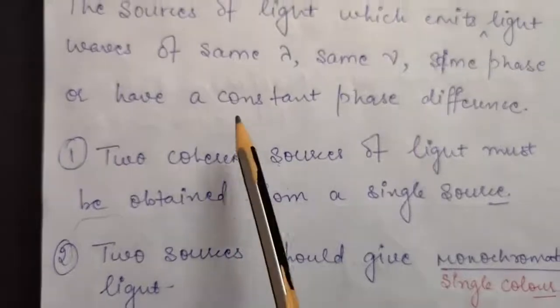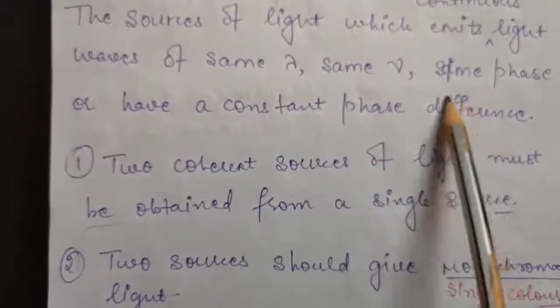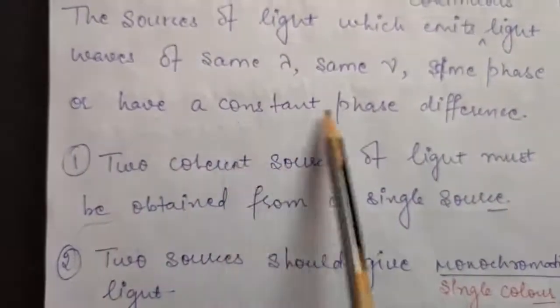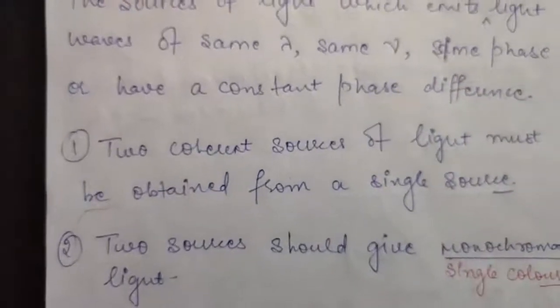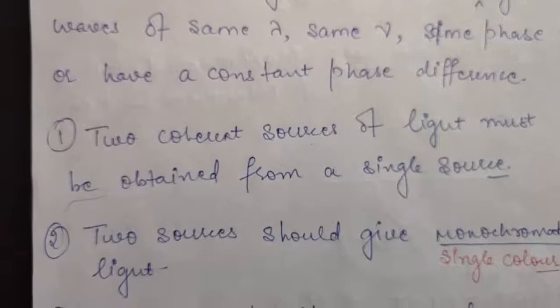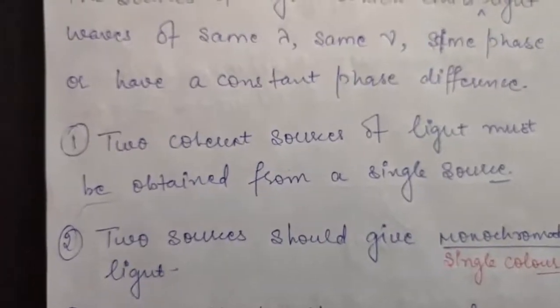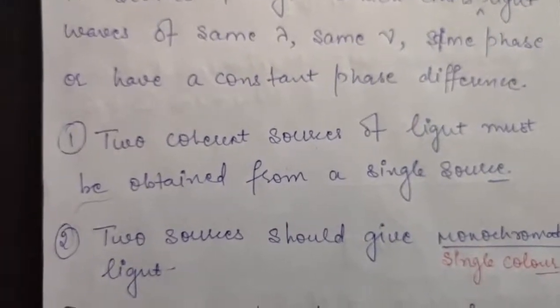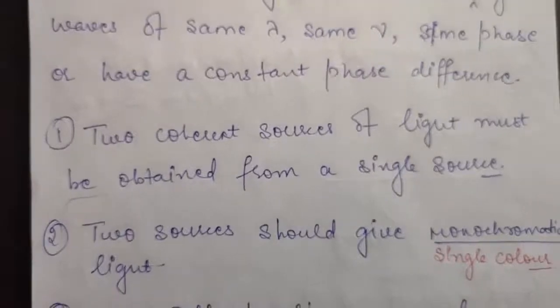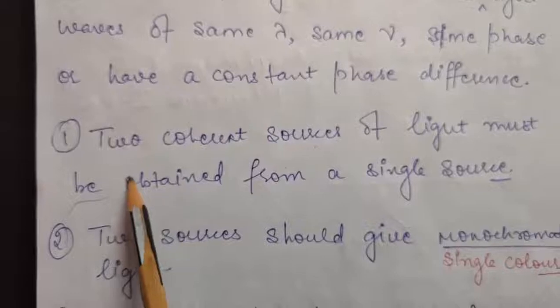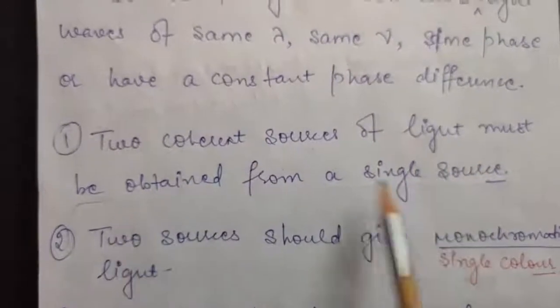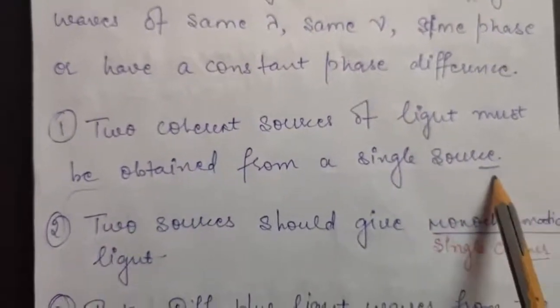But our condition to obtain coherent sources is that the light waves should have a constant phase difference, or be in the same phase. Therefore, two independent sources of light cannot be coherent, because the light waves from billions of atoms will obviously not be in the same phase. So two coherent sources of light must be obtained from a single source.